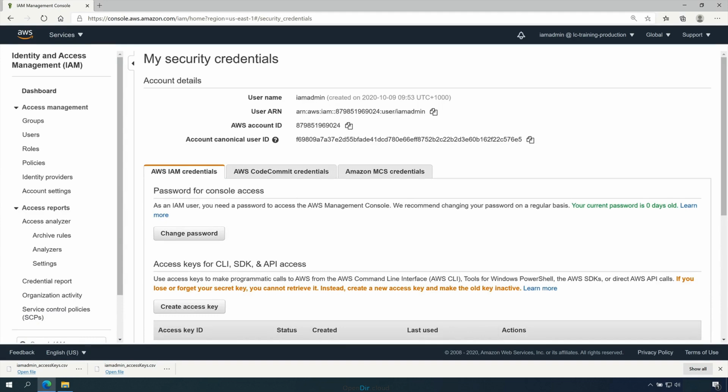Next, you'll need to install version 2 of the AWS command line interface. Now, I've included a link attached to this lesson which details how to download and install the AWS command line interface for Windows, Linux, and macOS. In this demo, I'm going to demonstrate the process using Windows. The installation process isn't all that complex. The important part is the configuration, and the configuration is the same on all of the supported operating systems.